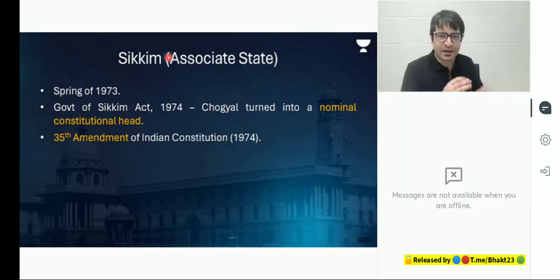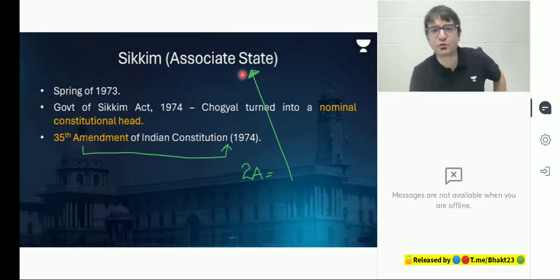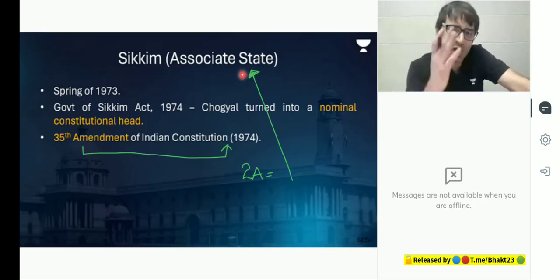And when all of this was happening, Indira Gandhi was the Prime Minister. The 35th Amendment of the Indian Constitution was made. Article 2, capital A was added, and Sikkim became an associate state of India. What do we mean by associate state? Not a full-fledged state, not a union territory, an associate state.